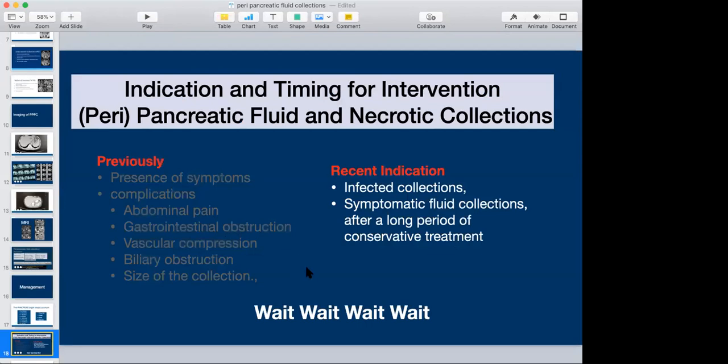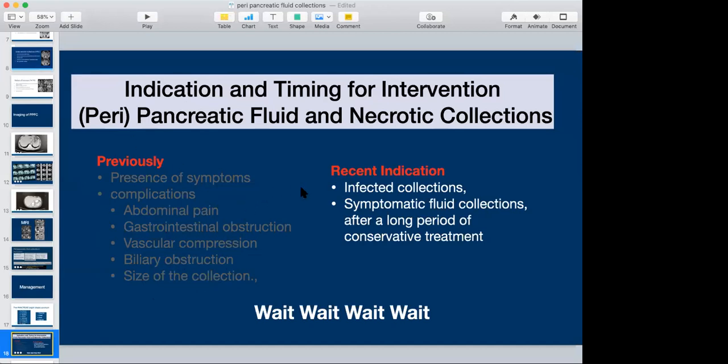So what are the indications and timing for intervention of pancreatic fluid and necrotic collection? Previously, presence of symptoms and complications like persistent, nagging abdominal pain, gastrointestinal obstruction or ileus, vascular compression, biliary obstruction, and size of collection were the indications for intervention in patients with peripancreatic fluid collection.